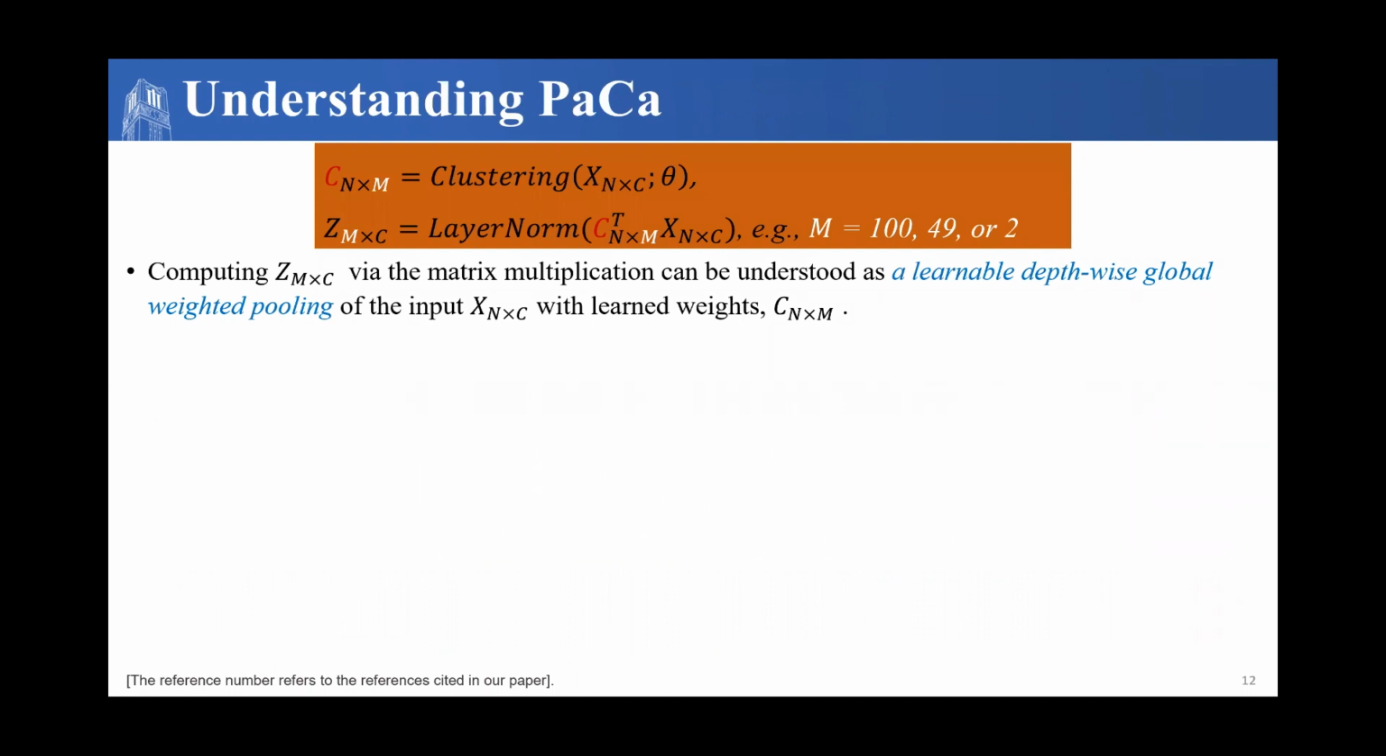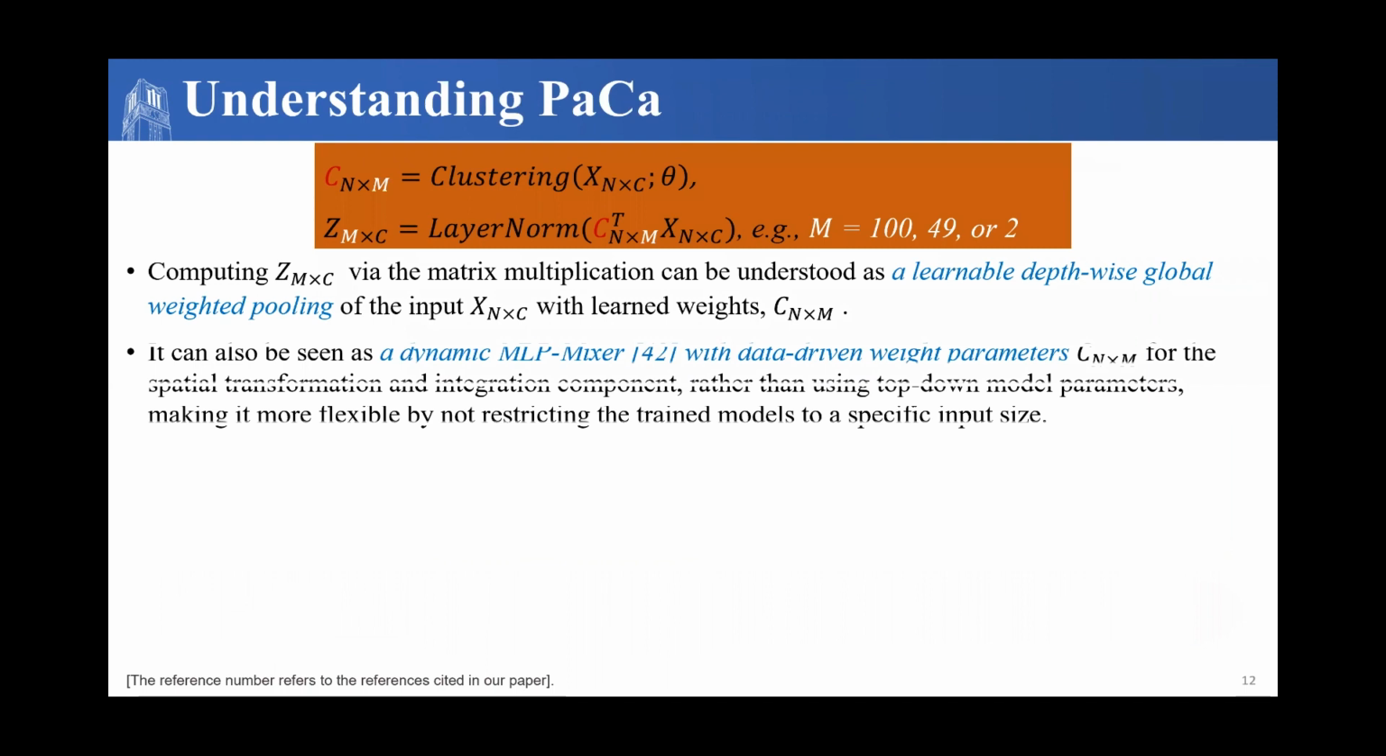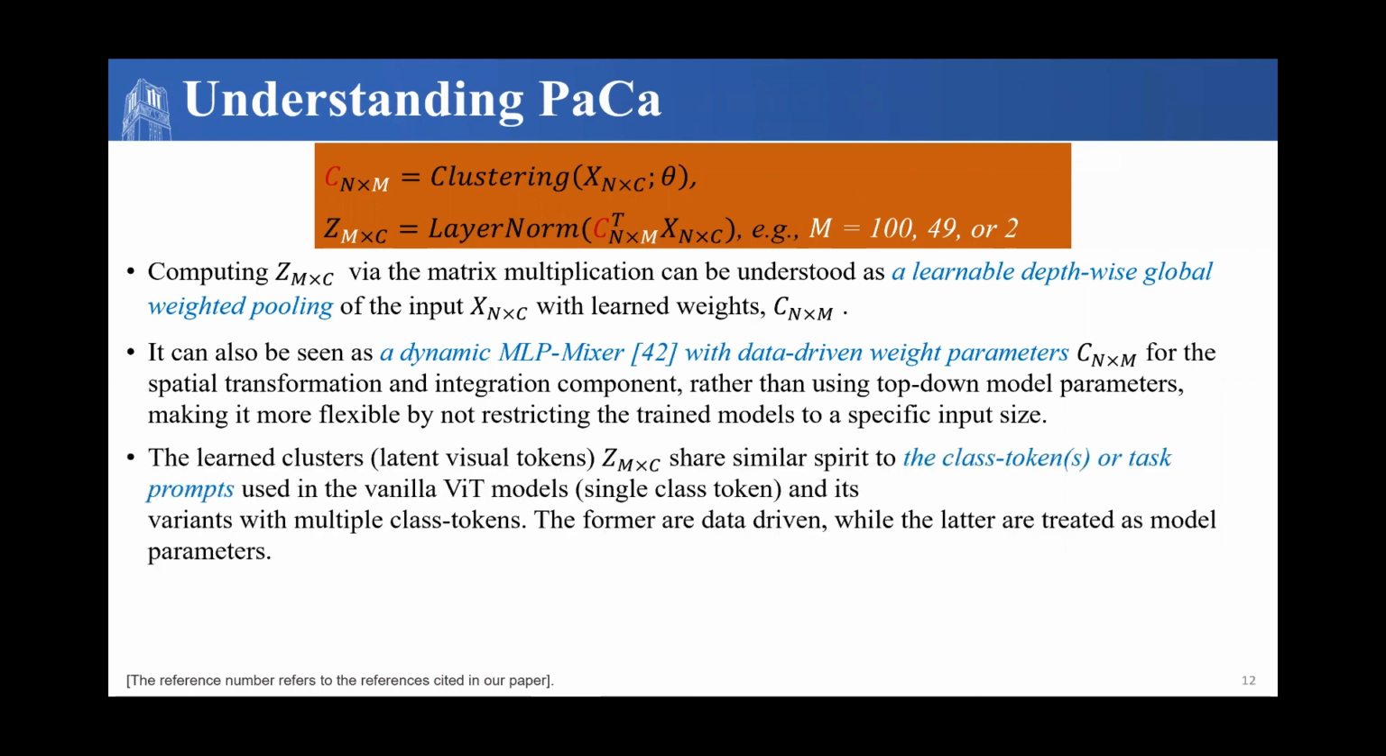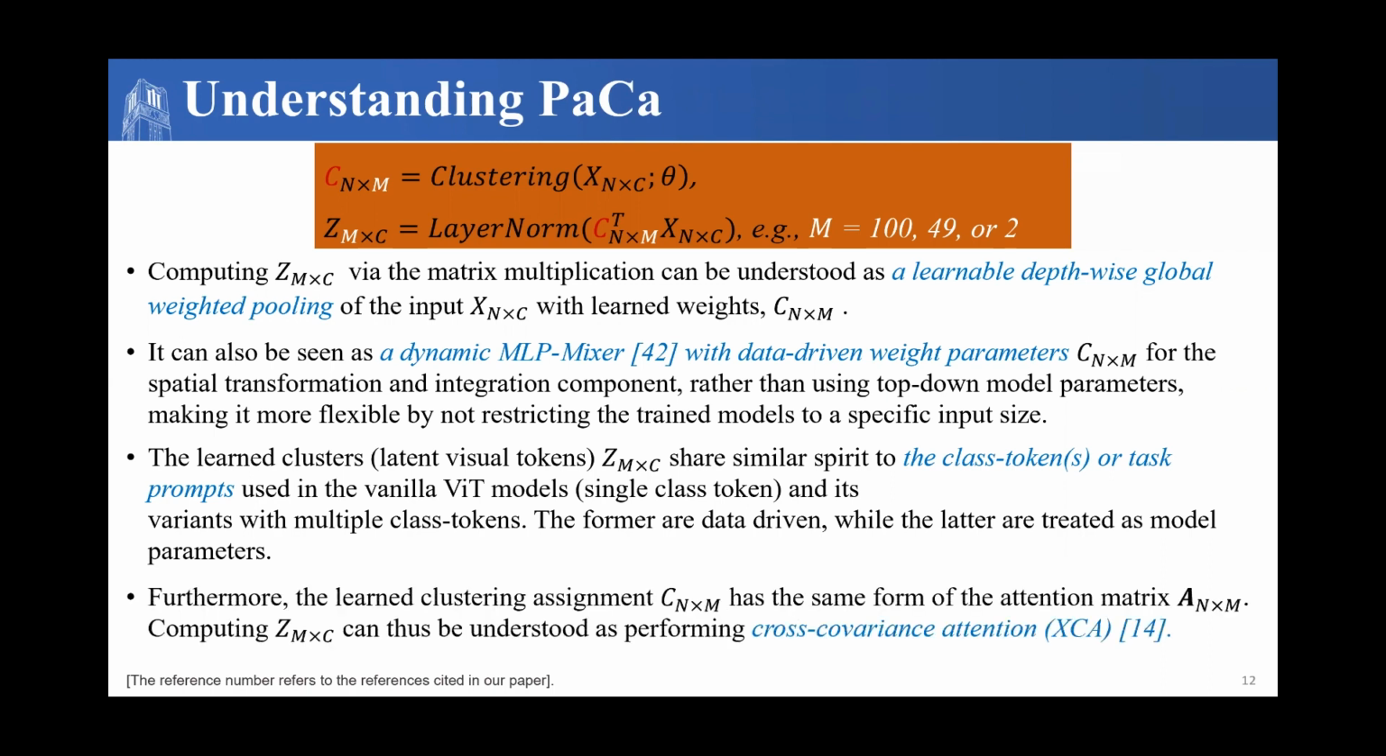Some additional ways to consider thinking of the PaCa module is that computing the latent space vector Z can be thought of as a learnable depthwise global weighted pooling of the input, where the learned weights are our cluster assignment. Additionally, you can think of it as a dynamic MLP mixer with data-driven weight parameters of the cluster assignment. The latent space vector Z shares a similar spirit to class tokens or task prompts used in vanilla ViT models. And lastly, the computing of ZM sub C can be thought of as performing cross-covariance attention.